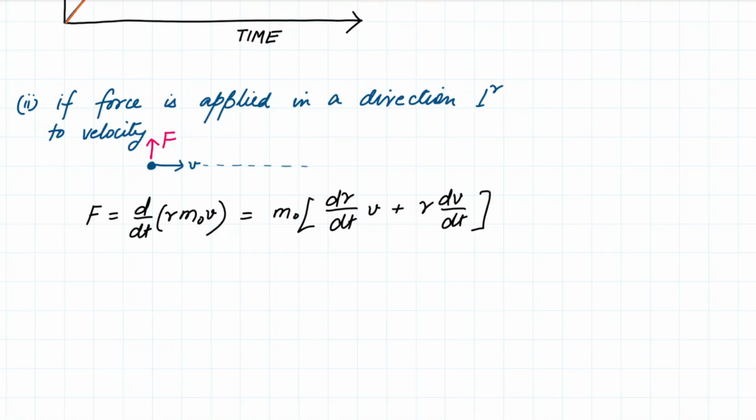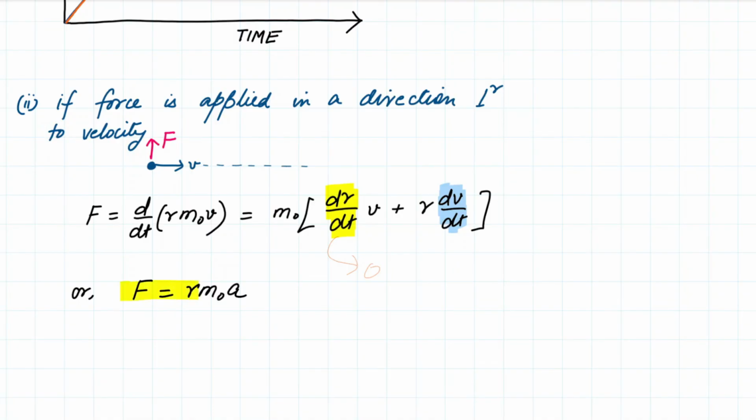So the magnitude of the velocity is a constant, so this particular term goes to 0, while this particular term represents the acceleration in a direction perpendicular to its original motion. So in this scenario, the force leads to gamma m naught a. Here a simply represents the acceleration which is in a direction perpendicular to the velocity.